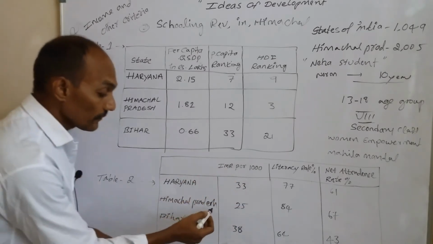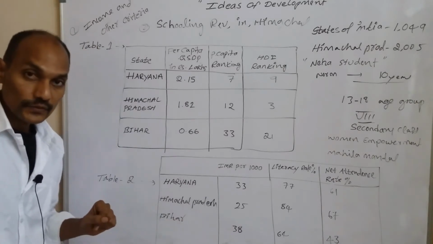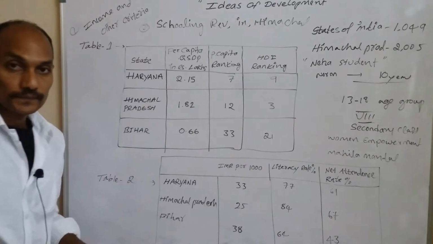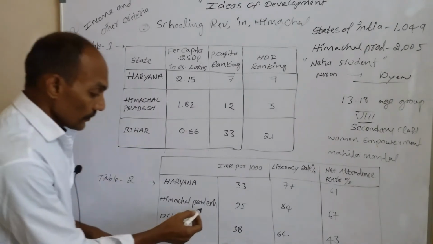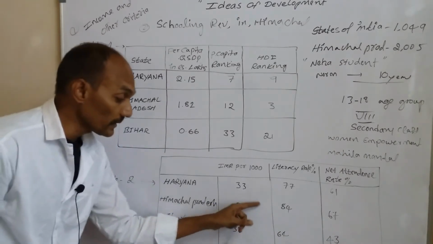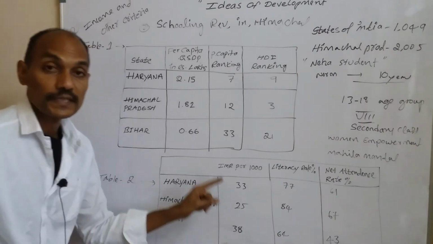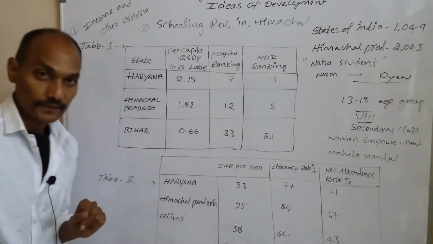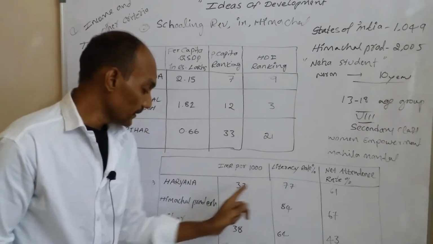So how to find out which is the developing state and which is not? Here fewer death cases should be registered. That is the main thing. That means the fewer and lower death cases should be registered, so it is called a developing state. Otherwise it's a backward state like Bihar. Okay, understand.